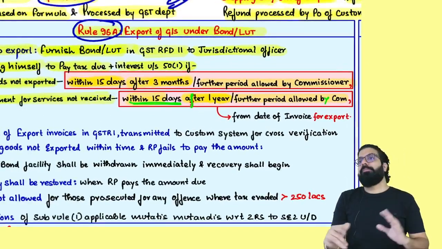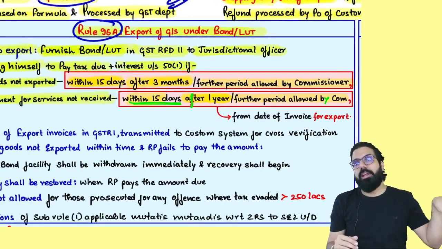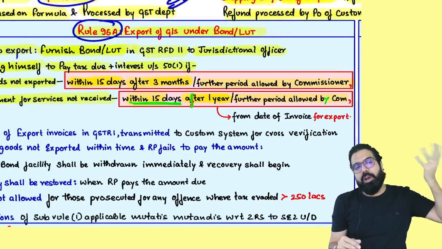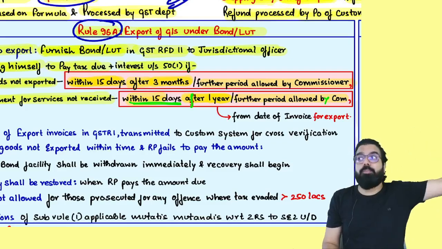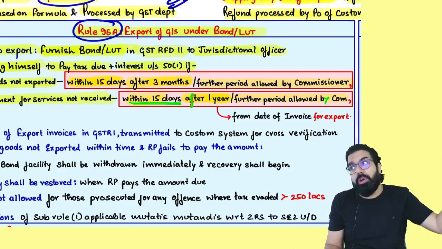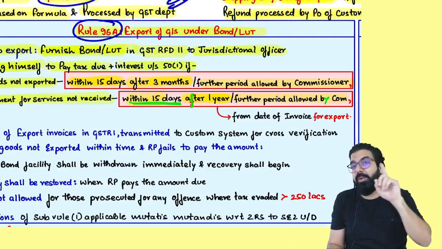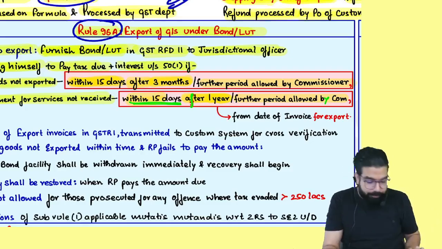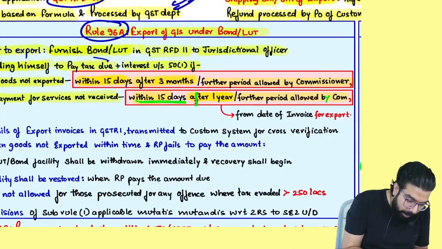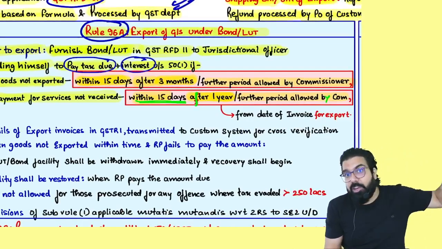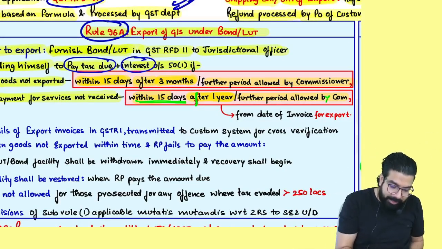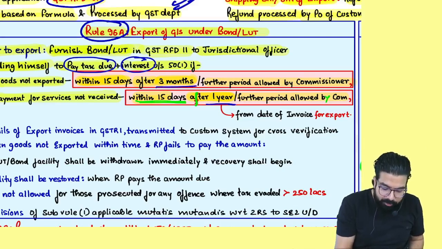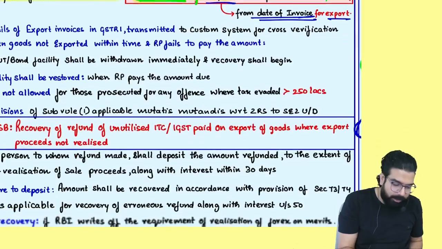I'll tell you one thing. If you have given LUT or bond, first give the LUT or bond, then export. If you export, the ITC refund will be given to you. But if in 3 months you did not export the goods, or in 1 year you don't receive the payment for the services, then within the next 15 days, please see everyone, remember, whatever is the tax due, you have to pay along with interest. Whatever GST you have not paid by giving LUT has to be paid along with interest. And this 1 year and 3 months has to be counted from the date of the export invoice.